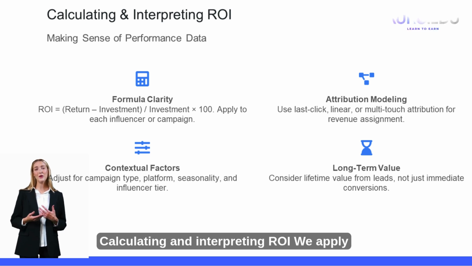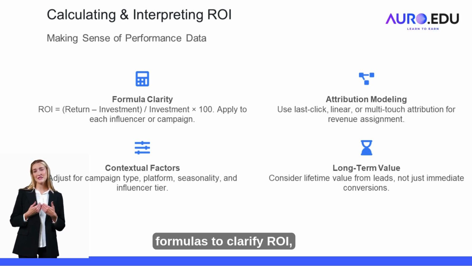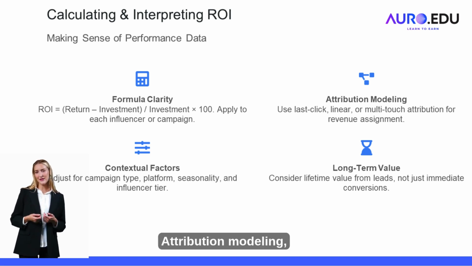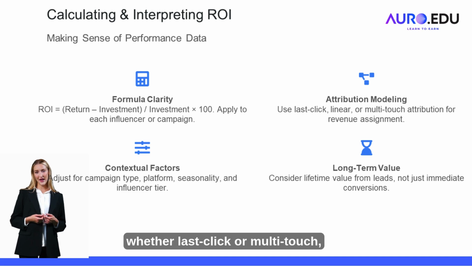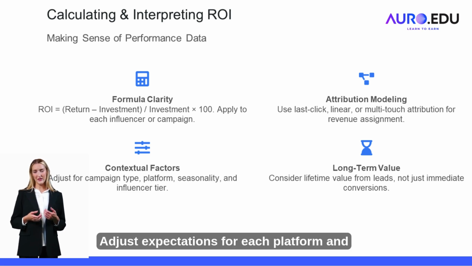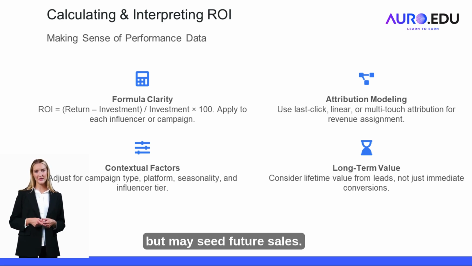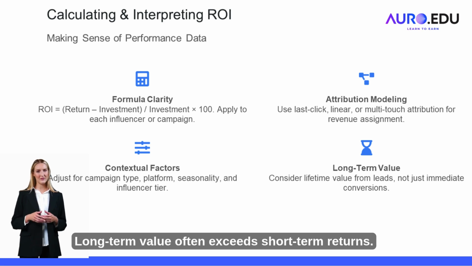Calculating and interpreting ROI. We apply formulas to clarify ROI, but interpreting results requires context. Attribution modeling, whether last click or multi-touch, shapes how credit is assigned. Adjust expectations for each platform and campaign type. A story might not convert immediately, but may seed future sales. Long-term value often exceeds short-term returns.